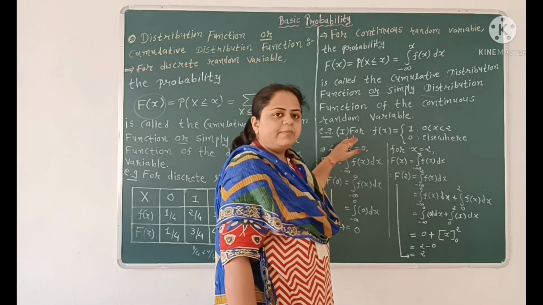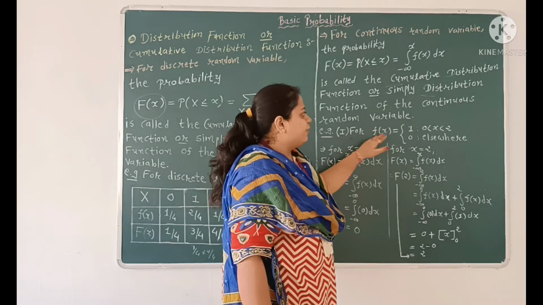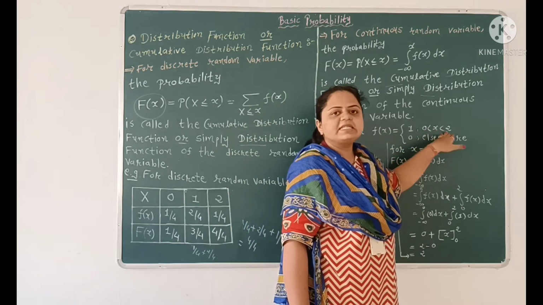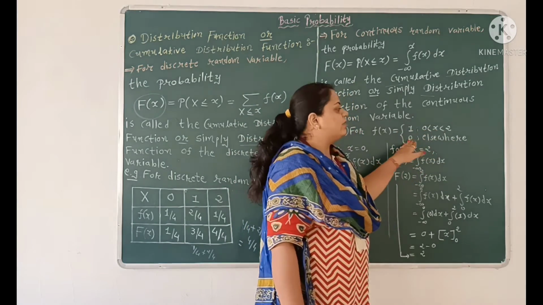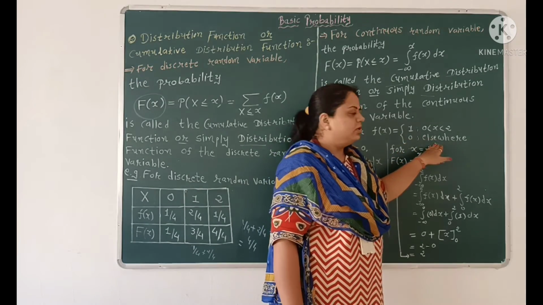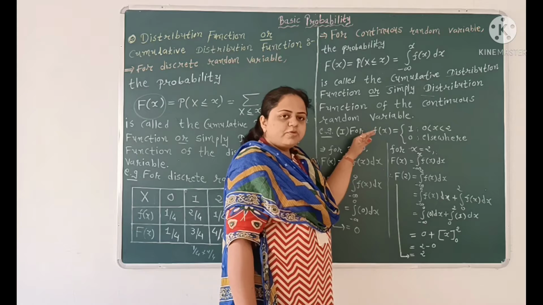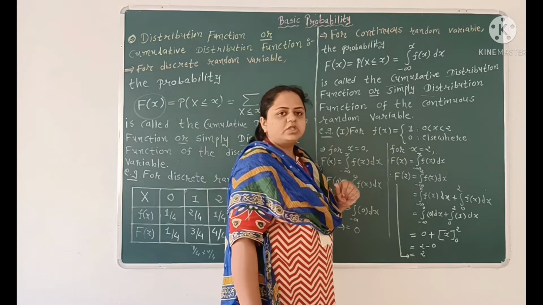Now we have an example: f of x is equal to 1 if 0 less than x less than 2, and f of x is equal to 0 elsewhere. So here we have to find the distribution function for this function.